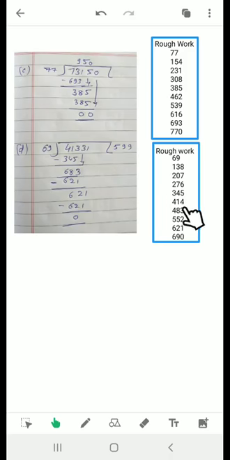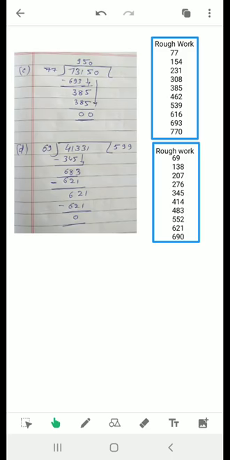So we will take just one entry before 414, that is 345. So I have taken 345, and I have written the answer there this time. So 5 times. This 345 is coming 1, 2, 3, 4, 5 times. So I wrote 5 there. So 69 fives are 345. 13 minus 5, that will be 8, and then 10 minus 4, that will be 6. We have done subtraction. 68 we got, and then this 3 will come down along with 68.